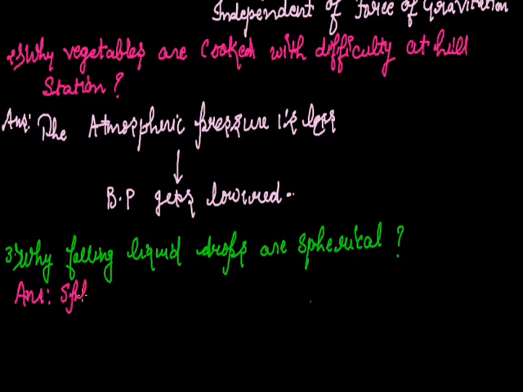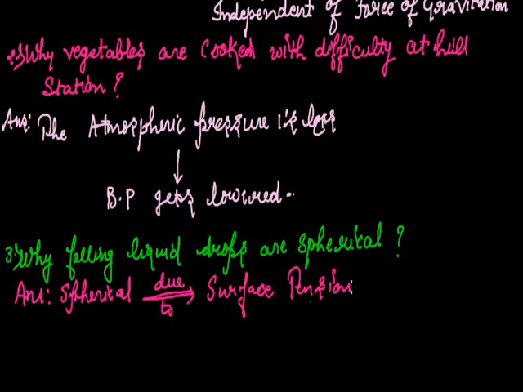The sphericalness of the liquid drop is due to the property, that is surface tension, which is exerted by, or possessed by, the liquids. This surface tension makes the surface area minimum.